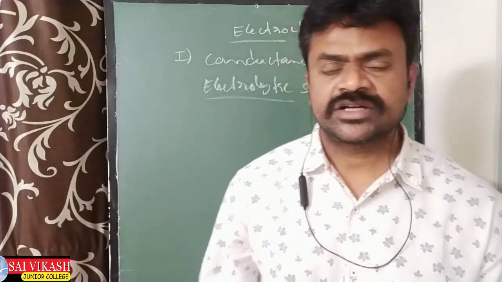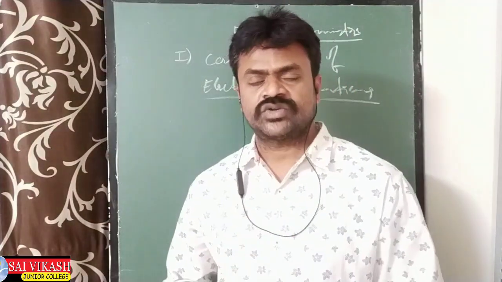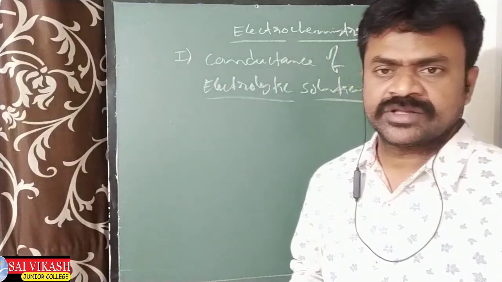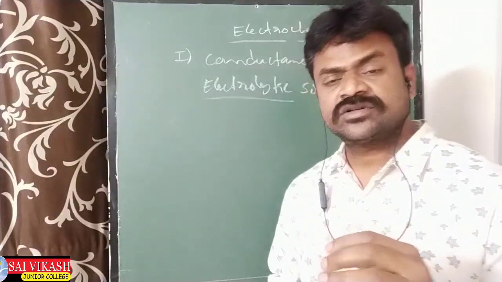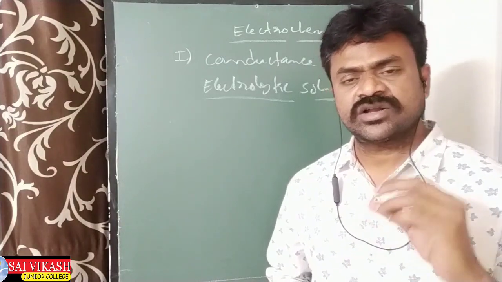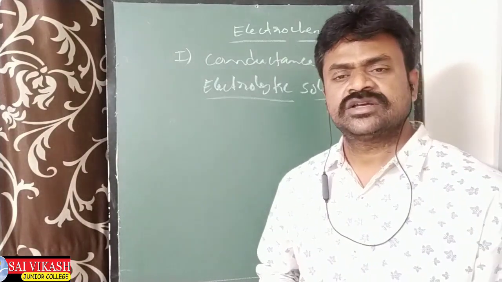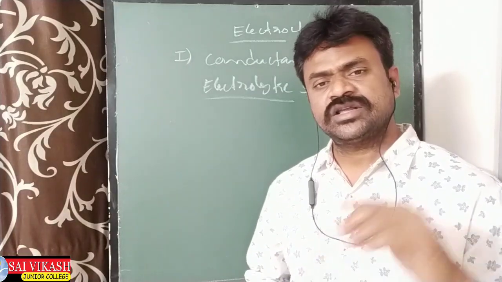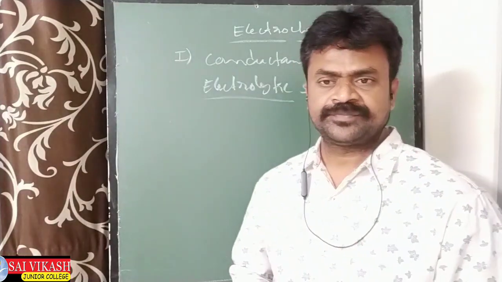See, what are electrolytes, what are non-electrolytes? These are the basic points in this topic. Electrolytes means the molten solutions or aqueous solutions through which, if electricity passes, they are called electrolytes.